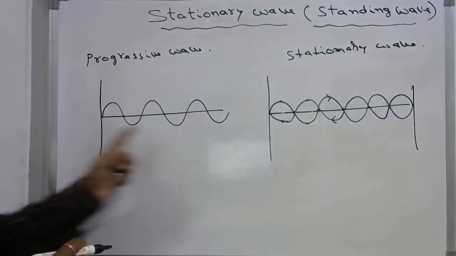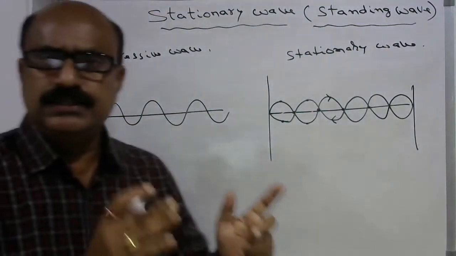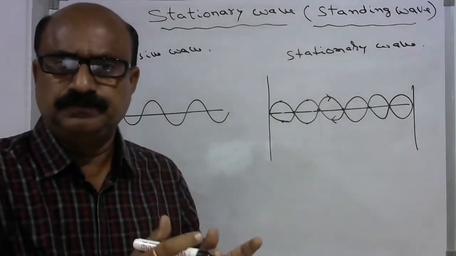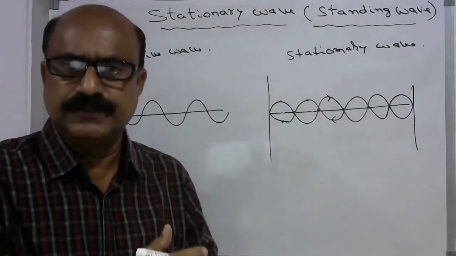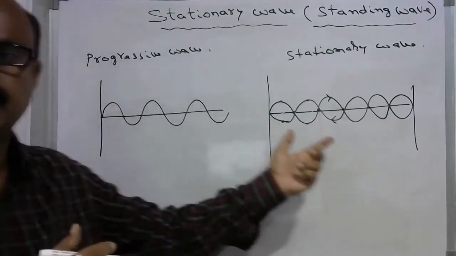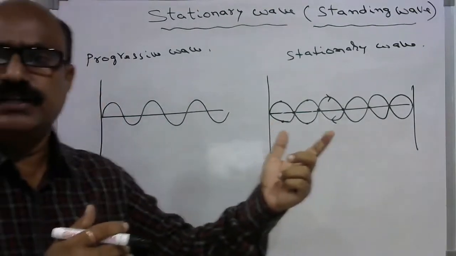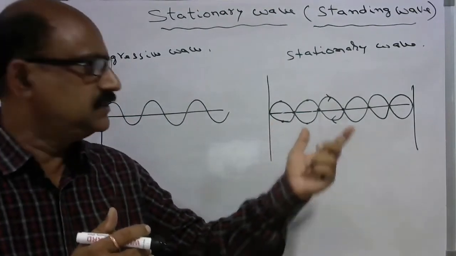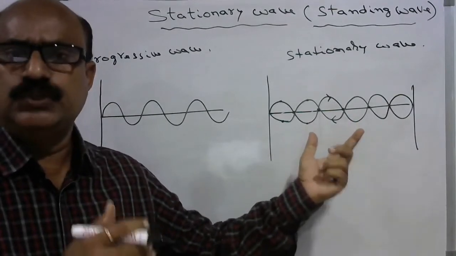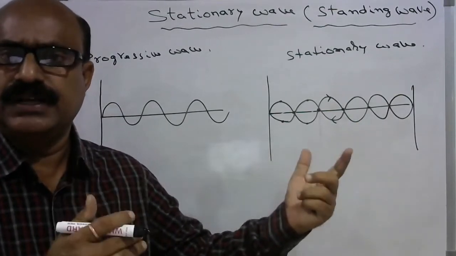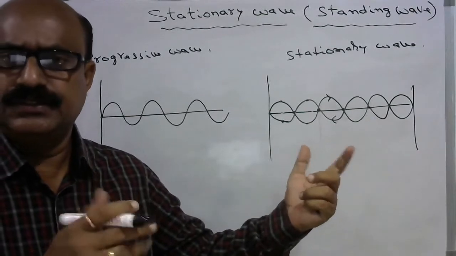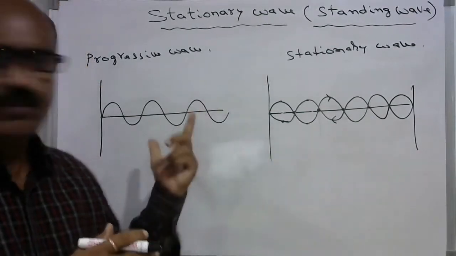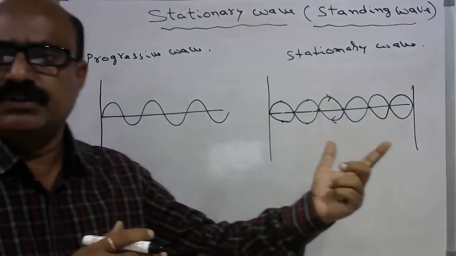In the progressive wave, the energy can be carried. It is possible to carry the energy. Whereas in a stationary wave, it is not possible to carry the energy, because the vibrations are confined between two points. This is a major difference between the progressive wave and the stationary wave.